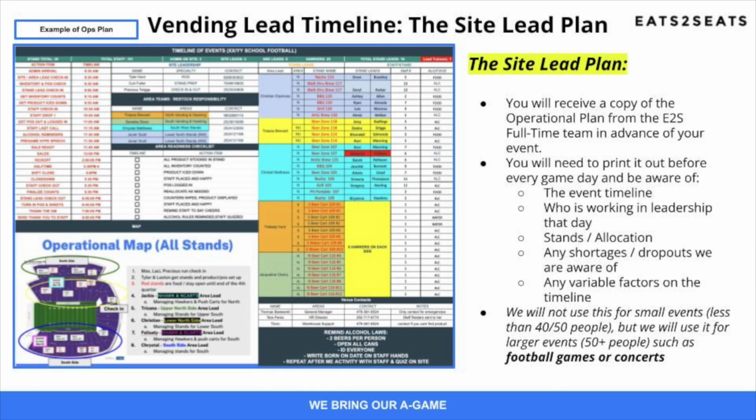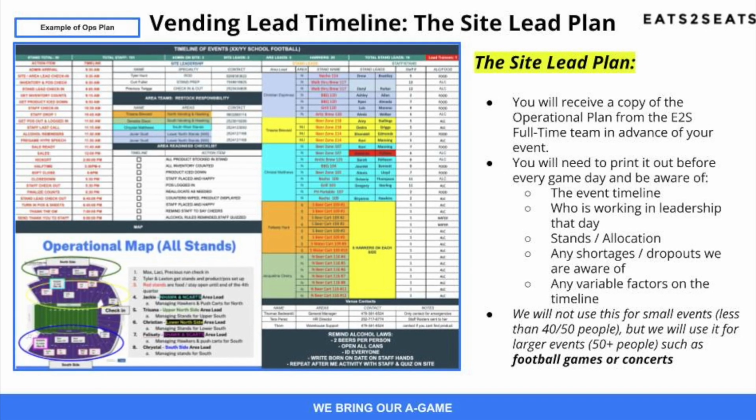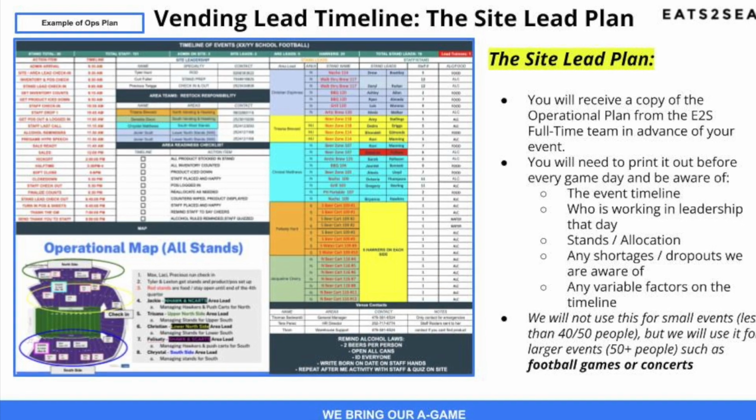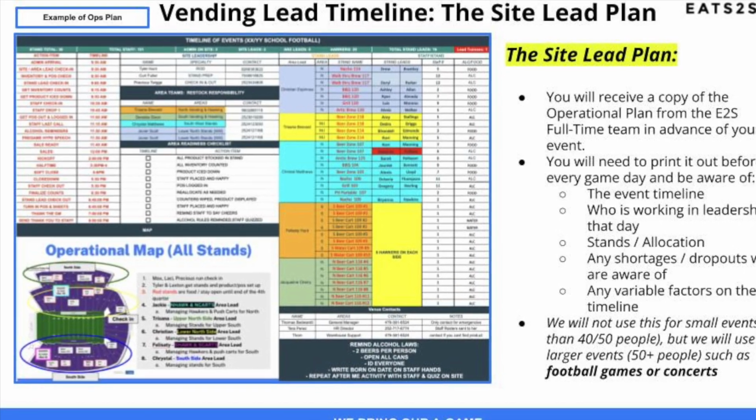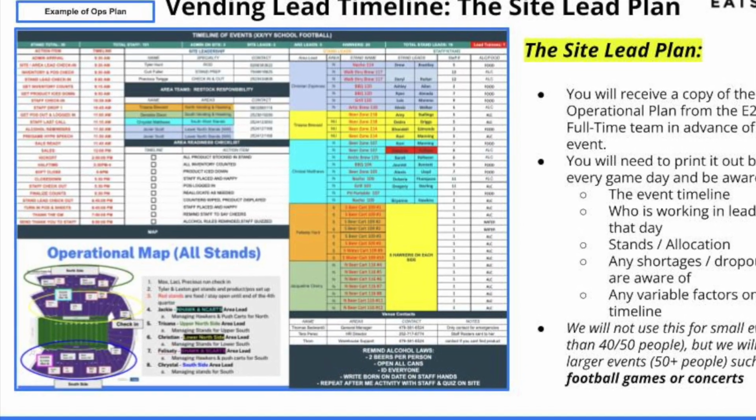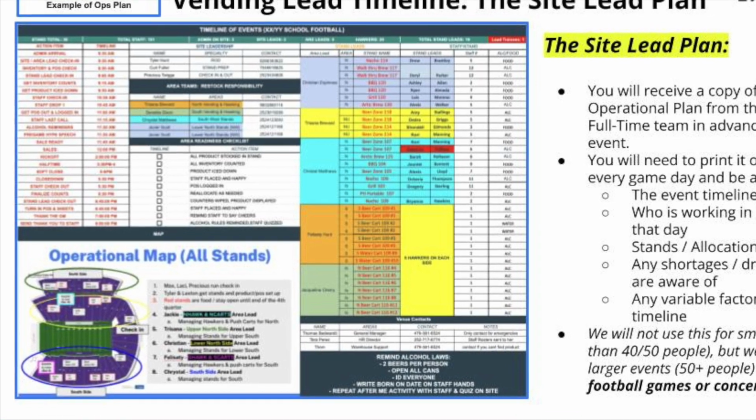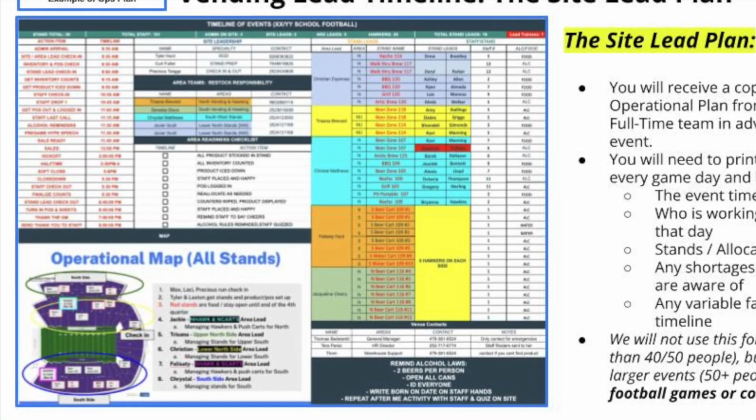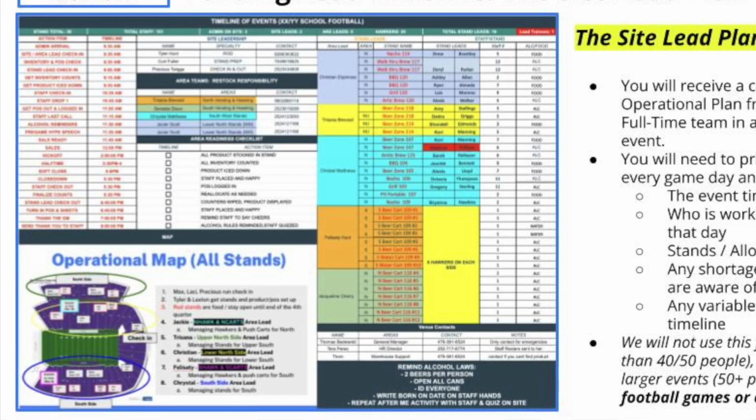Utilize the site lead plan to familiarize yourself with the event timeline and your leadership team. The site lead plan will have every stand listed, every stand lead listed, the event timeline, the venue and E2S leadership contact information, and our operational map of our stands. You will receive this from the full-time team before the event, and you will need to print it out before every game day and be aware of everything on it. We will not use this for small events under 50 staff.